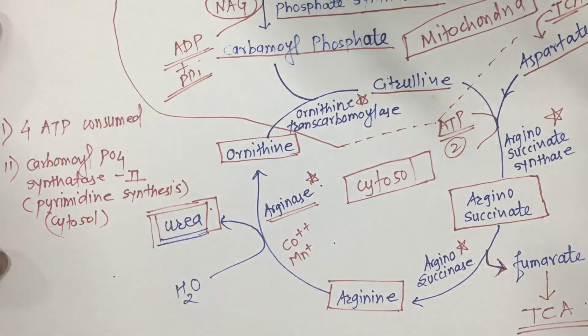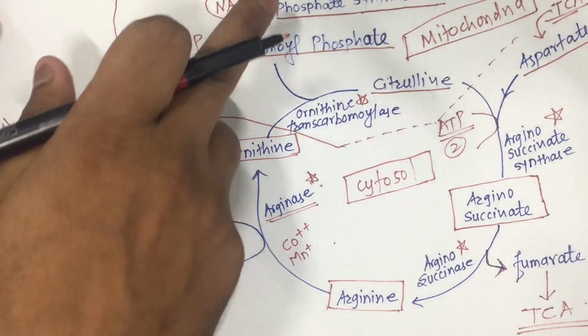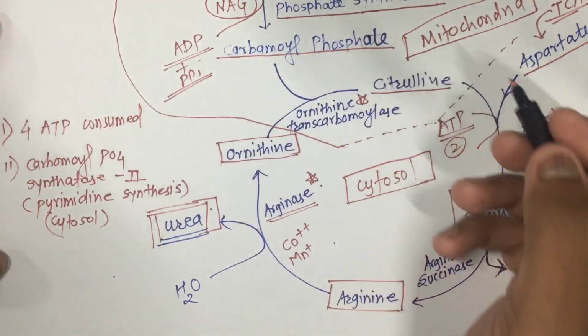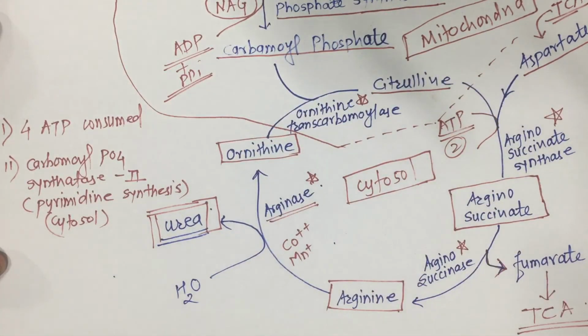Carbamoyl phosphate synthase 1 is mainly used in the urea cycle and is present in the mitochondria; it is the rate limiting enzyme, and the step is irreversible. So these are some important points regarding the urea cycle. Thank you so much.